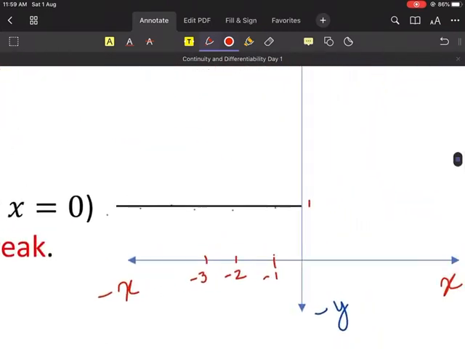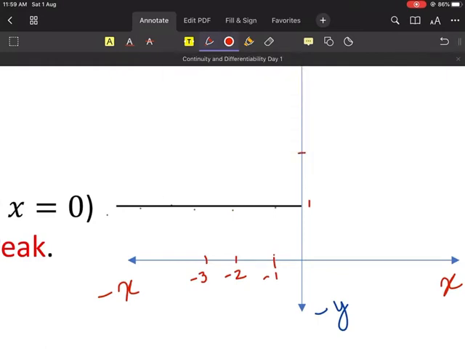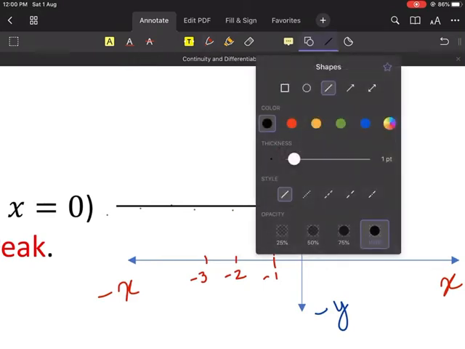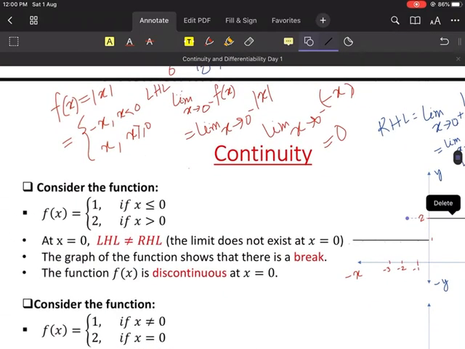2, right? Now, how will I draw this diagram? So now I have a marking at 2. So what I see is, when x is greater than 0, when x is positive numbers, f(x) is 2. So what I will do is, look at here very, very clearly. So it will be like this, right?